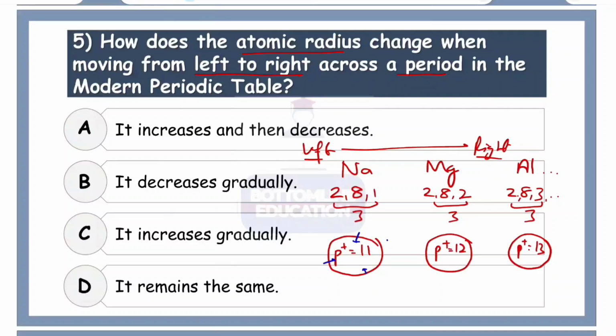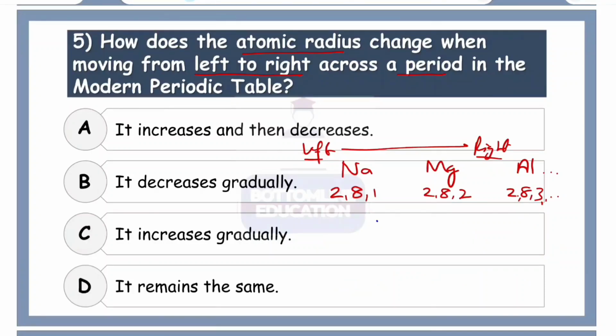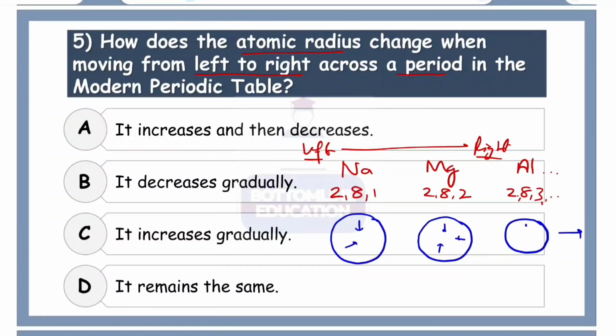Now because of that, the force is stronger, so the atomic size, if it is of that much in the case of magnesium, it will decrease a bit, and in the case of aluminium, it will decrease a little more. If sodium has an atomic size of that, then magnesium will be slightly smaller, and aluminium will be even smaller, and so on and so forth. Why? Because as the number of protons increases, the electrostatic force inside also increases. So this inward pull is actually increasing, and because of that, the atomic size or the atomic radius actually decreases.